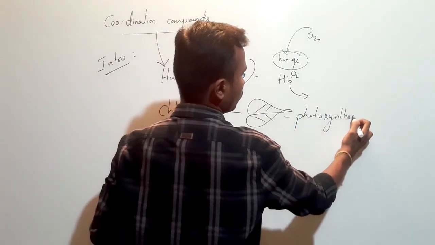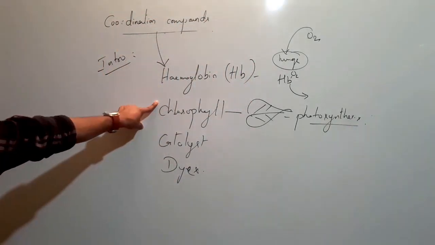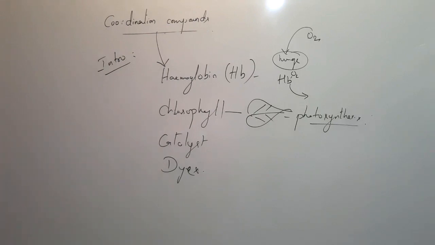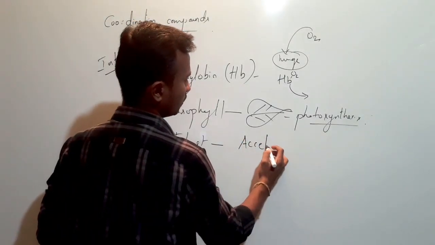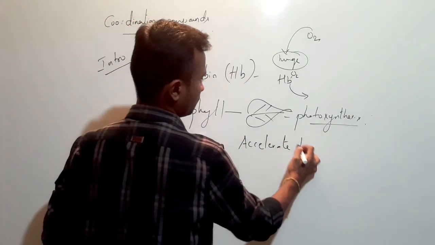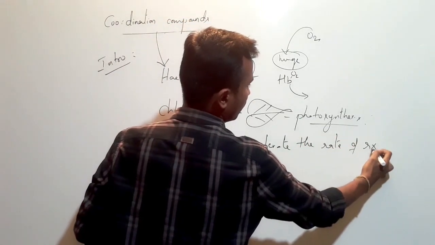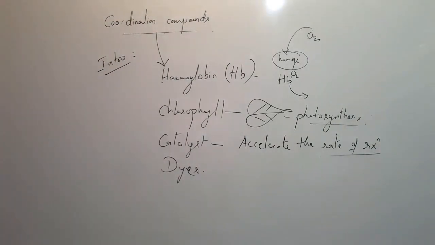Chlorophyll helps a lot in photosynthesis. And after that, catalyst. In chemical kinetics we have discussed what a catalyst is. A catalyst will accelerate the rate of reaction; I mean, a catalyst will speed up the reaction.